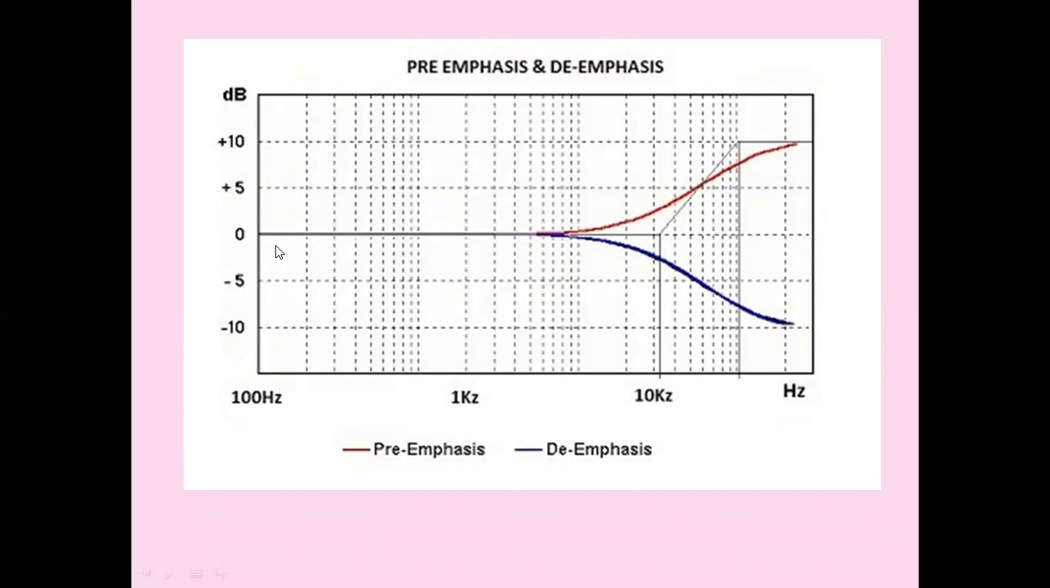See, the lower frequencies are less affected by noise. Higher frequencies are more affected by noise. Hence, we are increasing the voltage levels of high frequency. This is high frequency. After 2.2 kilohertz, we are increasing the voltage levels. This is the pre-emphasis curve, and corresponding compensation is done in the receiver. This is the de-emphasis curve.